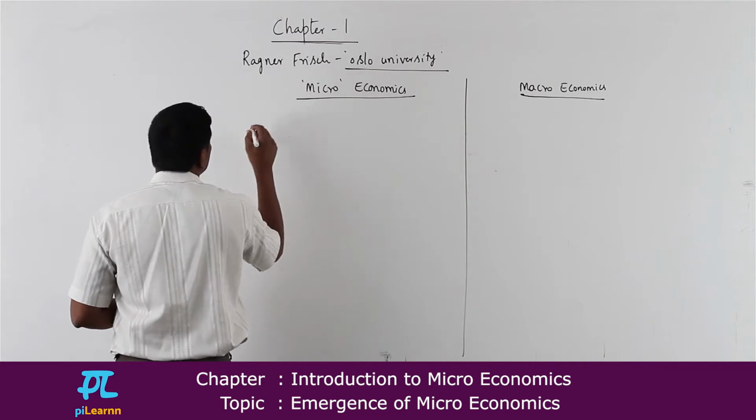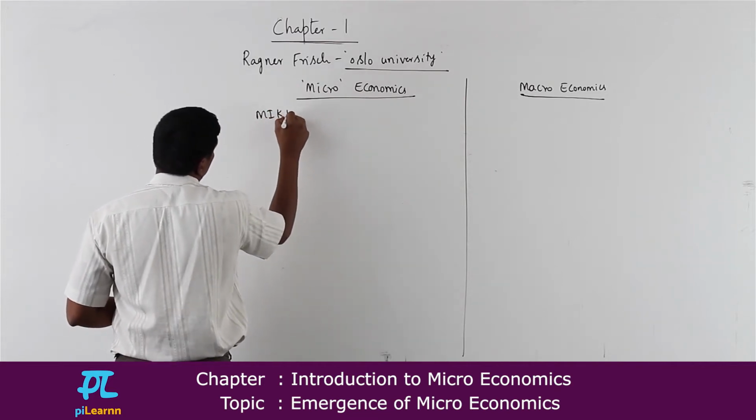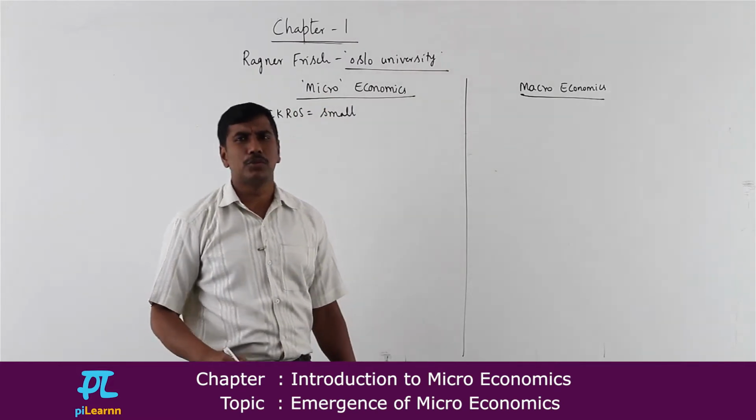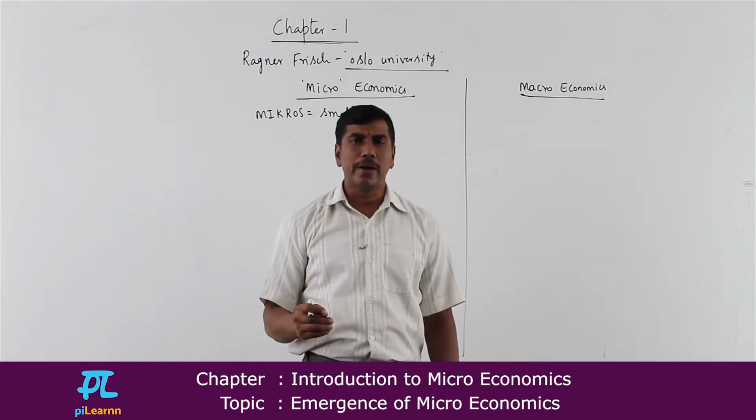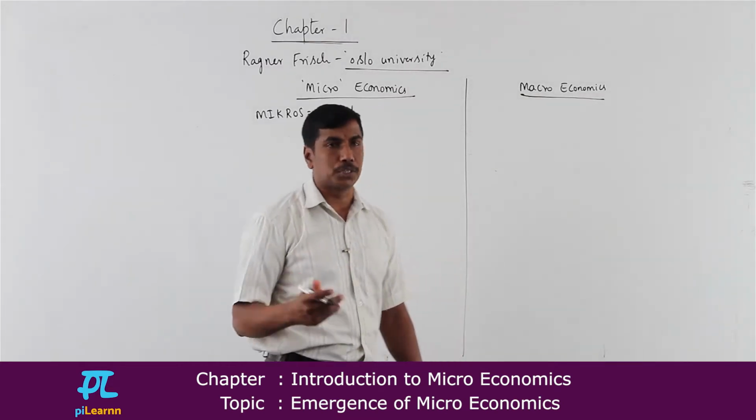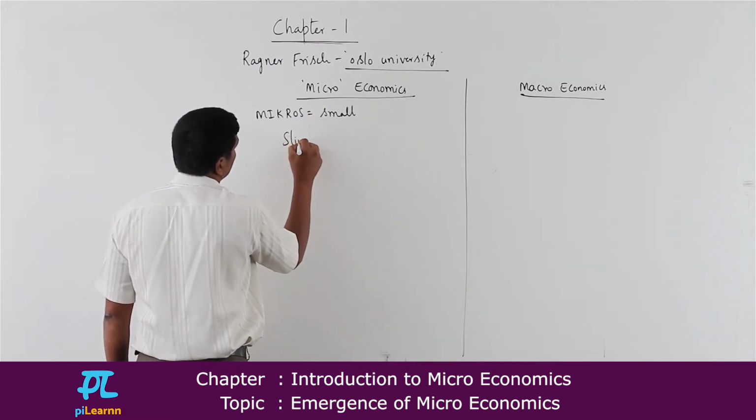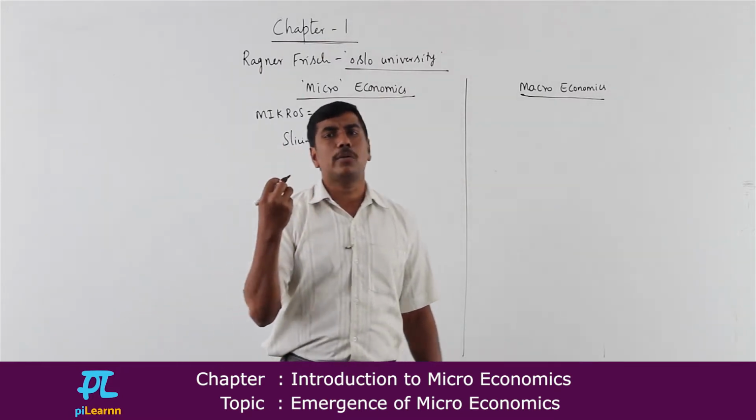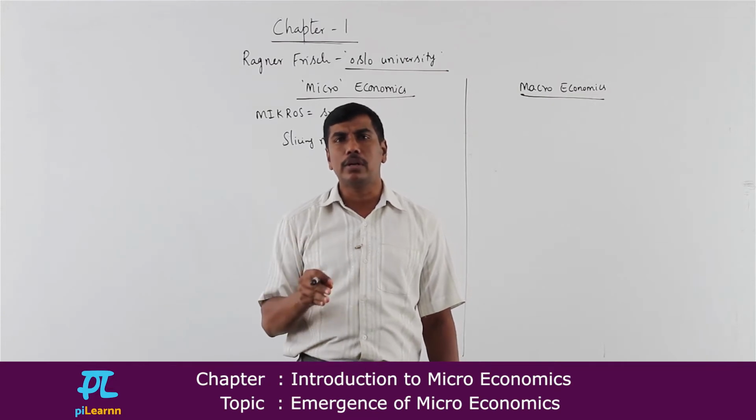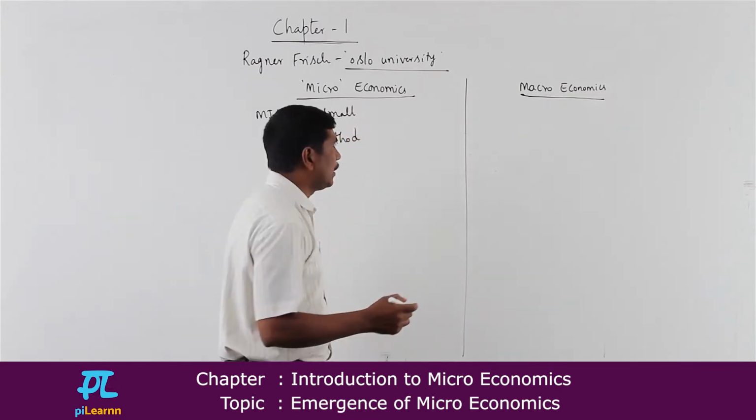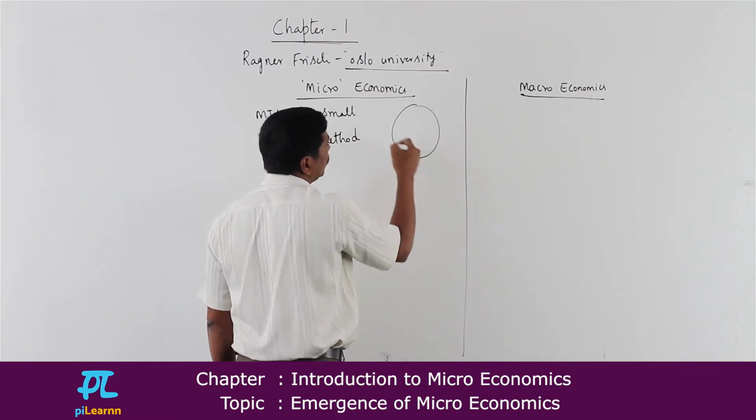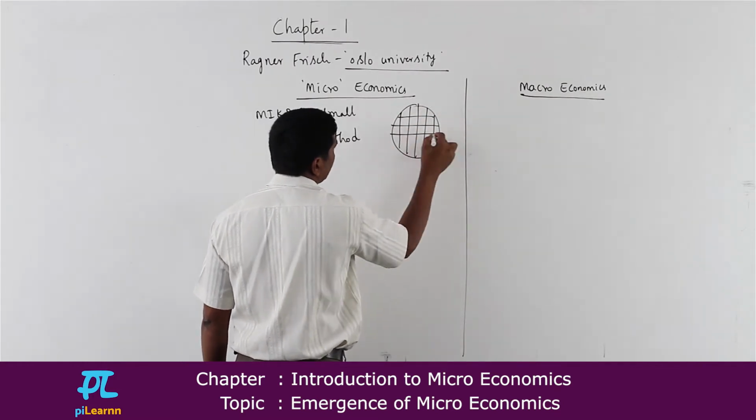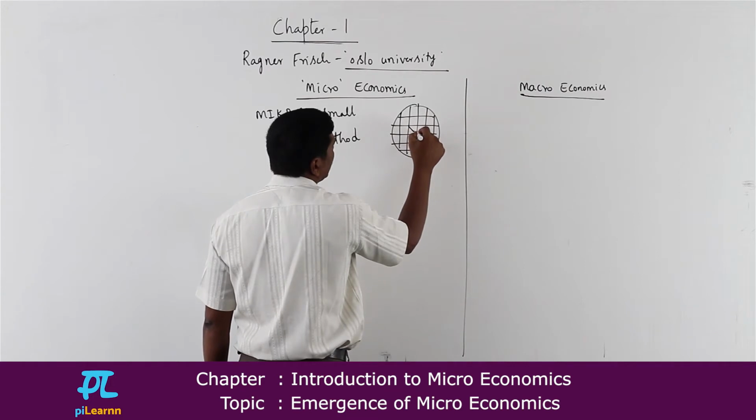The term micro is derived from a Greek word called mikros, which means small. As the name itself indicates, microeconomics studies a small part of the economy. In fact, the methodology microeconomics adopts is called the slicing method, where it is not going to study the entire economy at one stretch. Instead, it concentrates only on a small part of the economy. Say, if you take this as an economy, it is going to slice that economy into several parts or pieces, and take up only one particular part at a time.